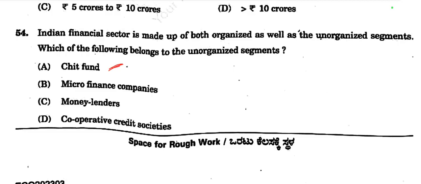Chit fund, microfinance, cooperative credit society are organized segments. But money lenders are regarded as the unorganized segment. So option C is the right choice here.